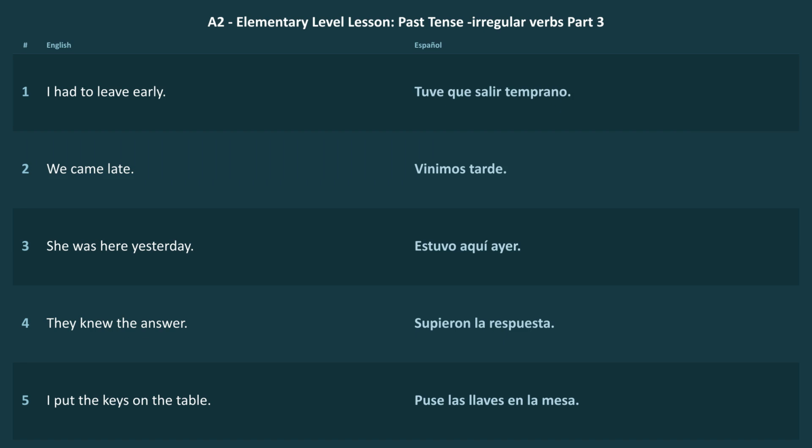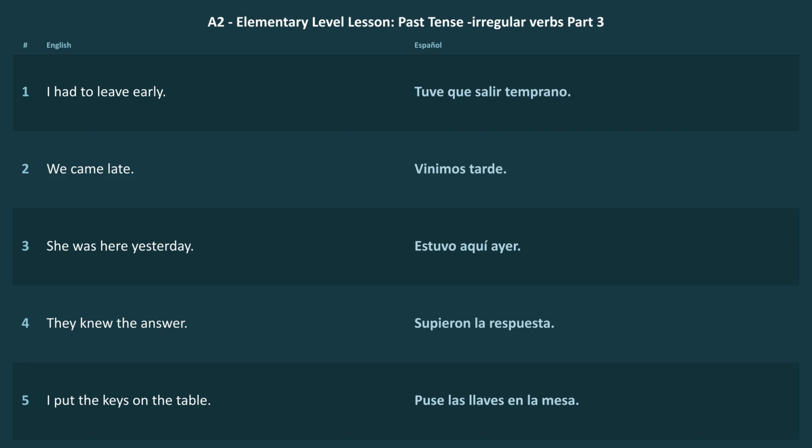How do you say I wanted to help you? Quise ayudarte. Nicely done. Let's recap in a simple, useful way. Tener becomes tuve. Estar becomes estuve. Venir becomes vine. Saber becomes supe. Poner becomes puse. Poder becomes pude. Querer becomes quise. A lot of these share similar endings, which means your job is easier than it first appears. Learn the change stem, then ride the pattern.